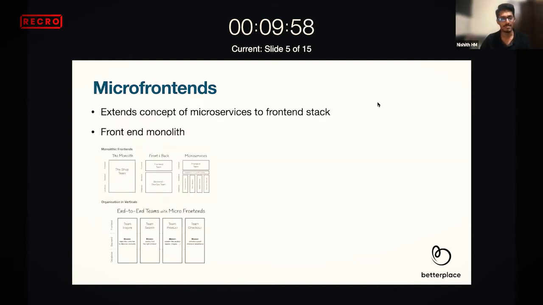So we were talking about micro front ends for the last 10 minutes. To understand micro front ends is pretty easy. It extends the concept of microservices. So what are microservices? If you have exposure to the backend, there are a lot of services listed. Microservices are a group of code that is responsible only for the particular service itself.